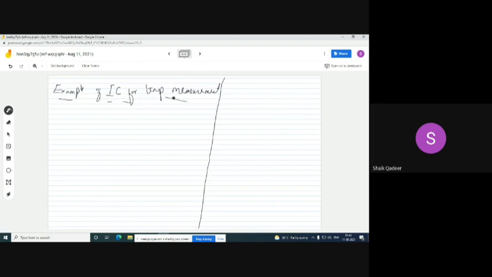Mostly this is used in digital thermometers, right?